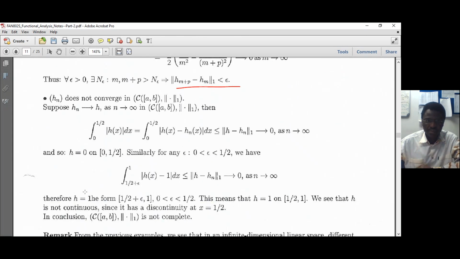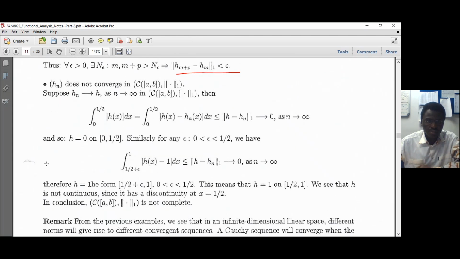I hope you read it and you understood what should be done. I said that if it's not continuous at a single point of the interval 0, 1, then it's not continuous. And therefore, the sequence does not converge in this space. So if we take that same sequence, we integrate from 0 to 1/2, and then from 1/2 plus epsilon to 1.